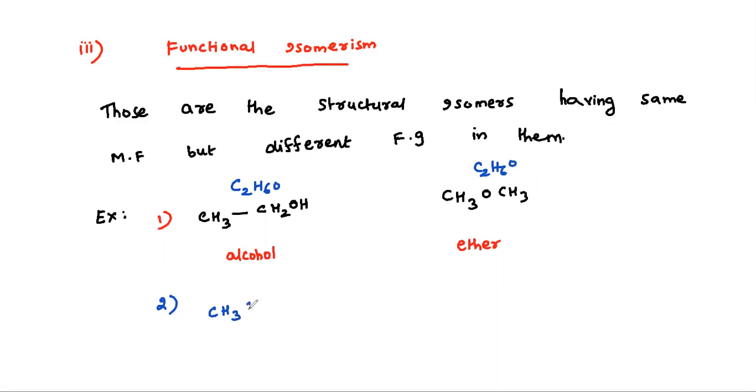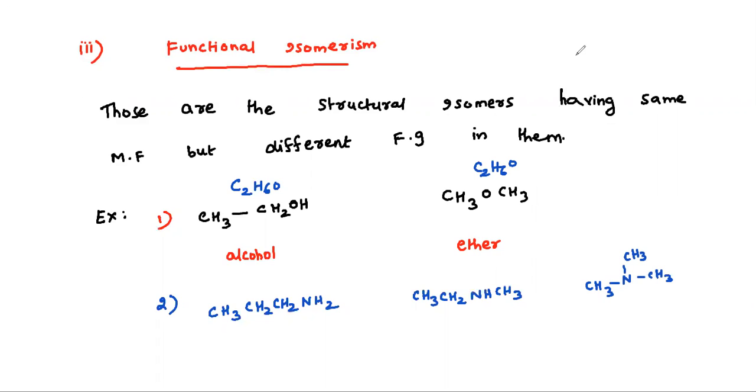CH3CH2CH2NH2, CH3CH2NHCH3, and CH3N(CH3)CH3. You see, all have the same molecular formula.